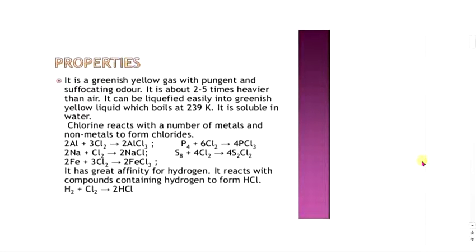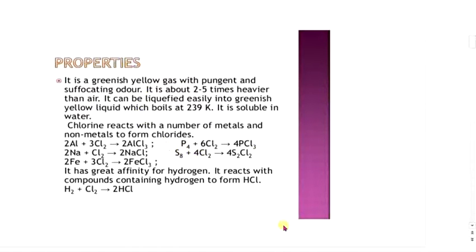Physical properties of chlorine. Chlorine is a greenish yellow gas having a pungent and suffocating odor. It is poisonous in nature. It can be easily liquefied into a greenish yellow liquid which boils at 293 Kelvin. It dissolves in water to give chlorine water. It is 2.5 times heavier than air.